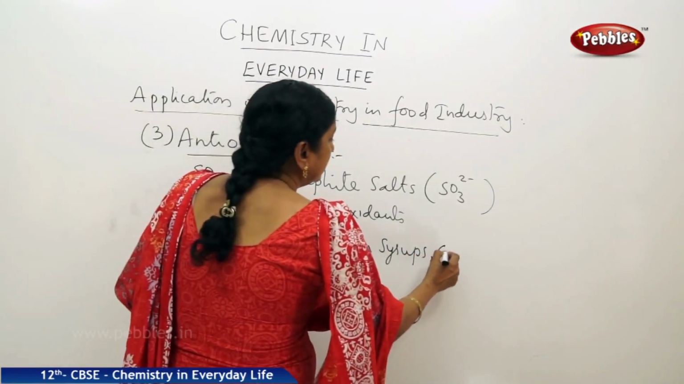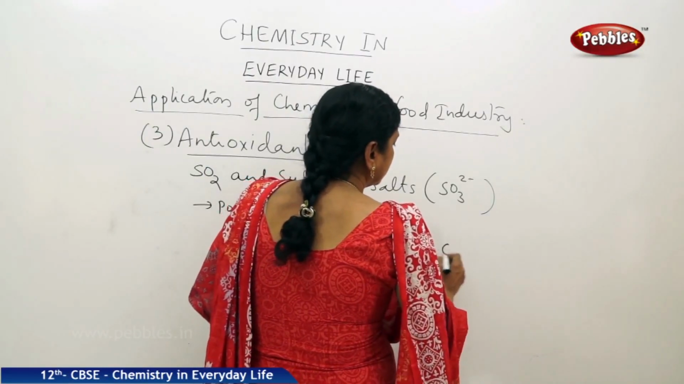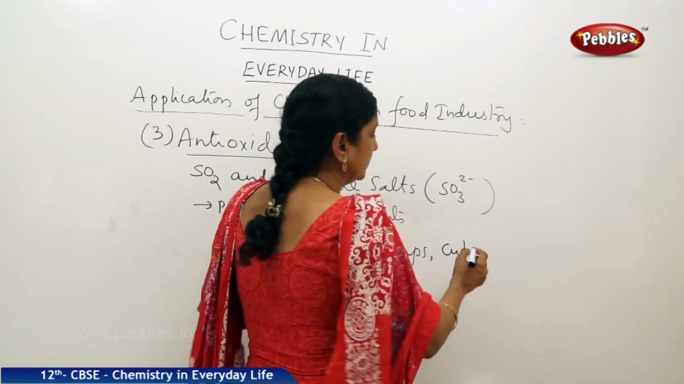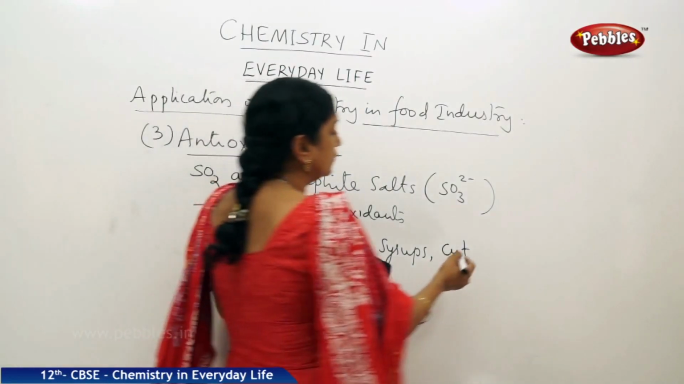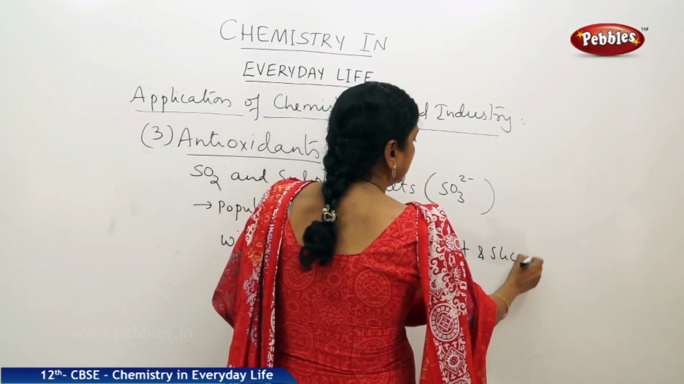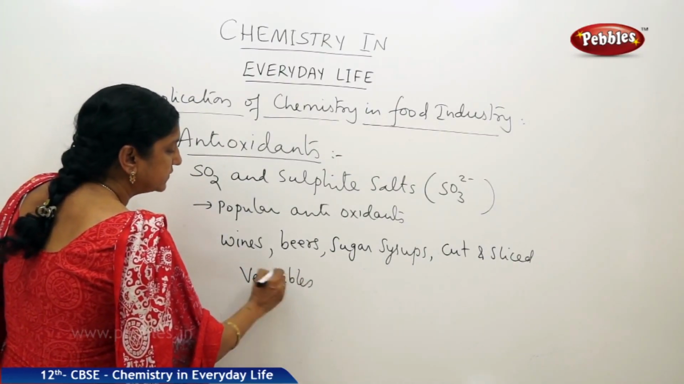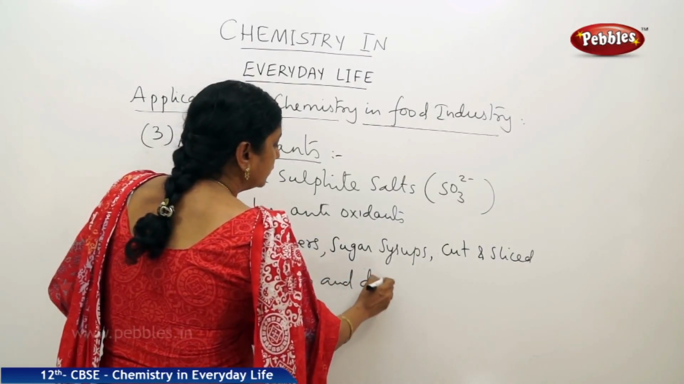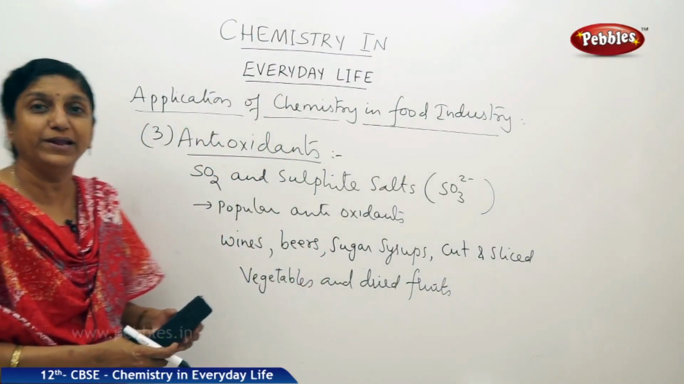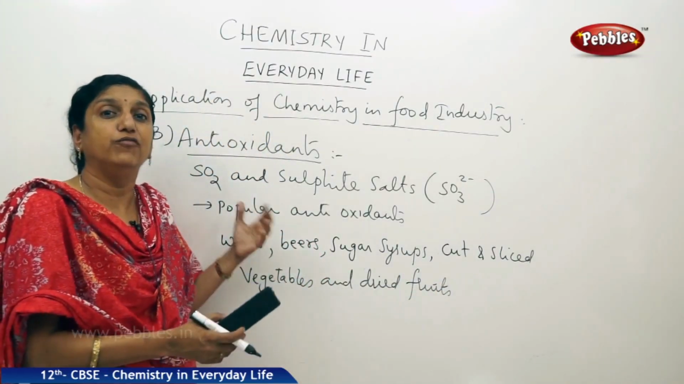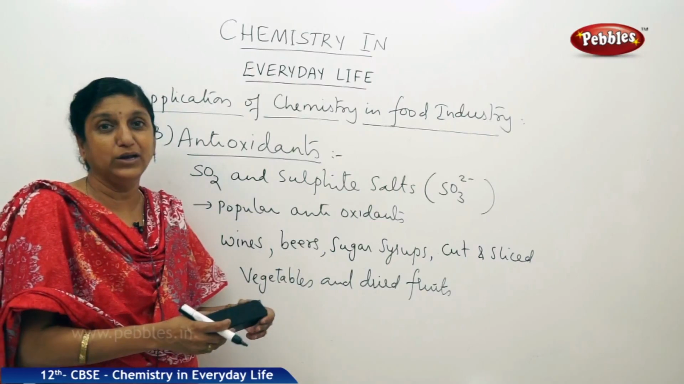And not only that, cut and sliced, very often you get sliced vegetables. So, to keep them fresh for a longer time, you have to add these particular antioxidants. So, cut and sliced vegetables and dried fruits. So, in all these areas, SO2 and sulfite salts play an important role in keeping the food fresh for a longer time or increasing the shelf life. So, that is about antioxidants.